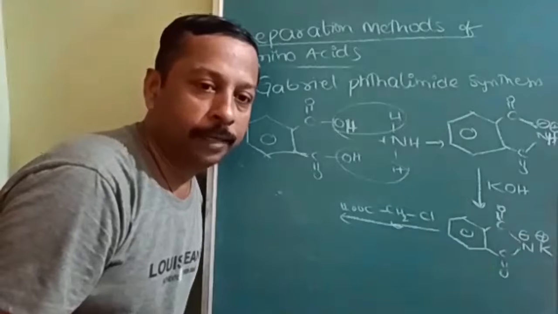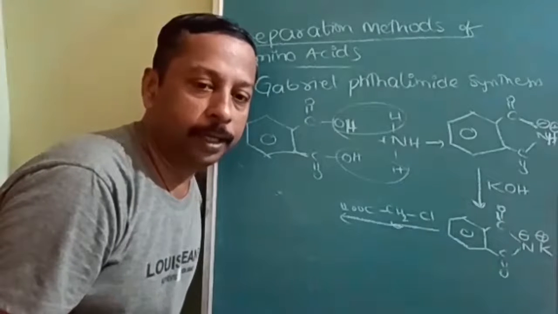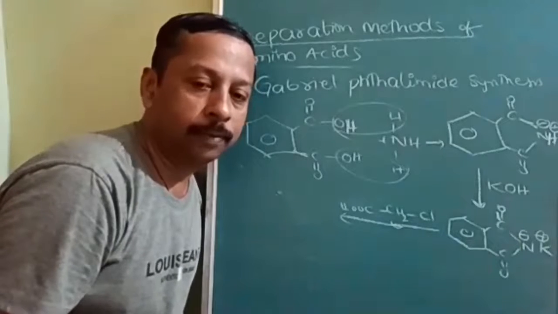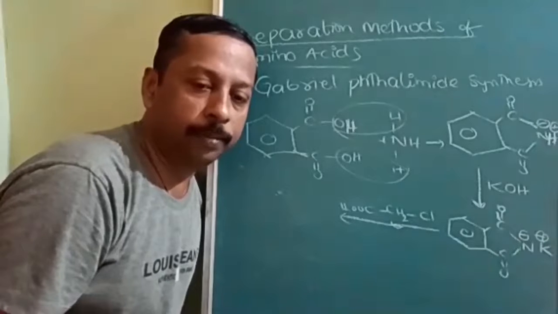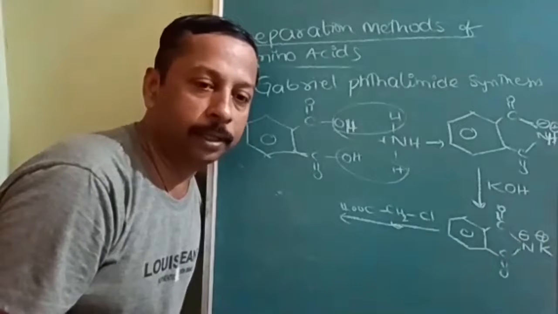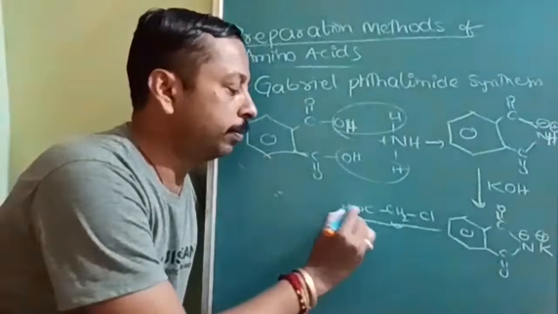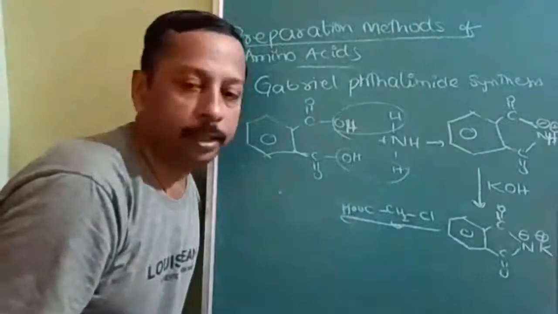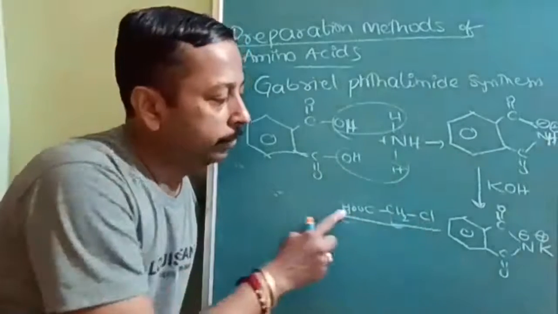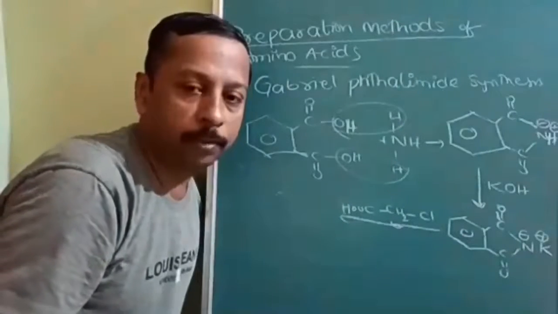There are two disadvantages of the Gabriel phthalimide reaction. First of all, it is used only for primary amines, and that too, aromatic primary amines cannot be prepared by this method.